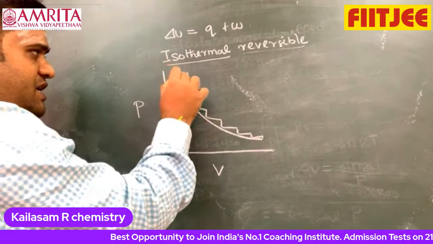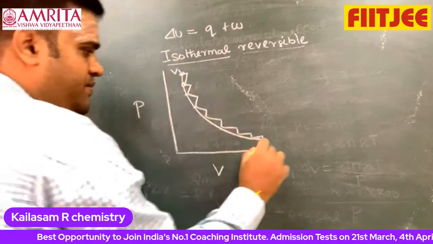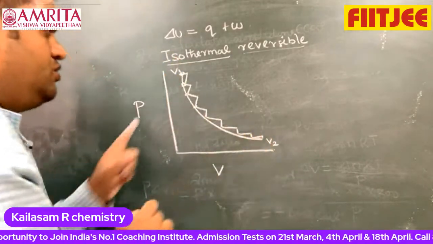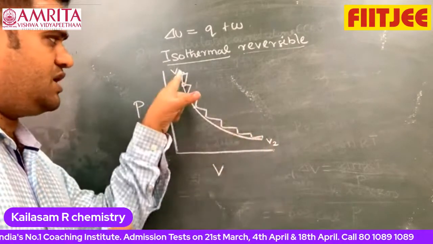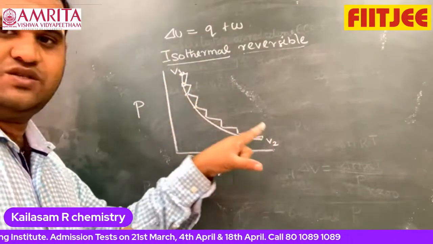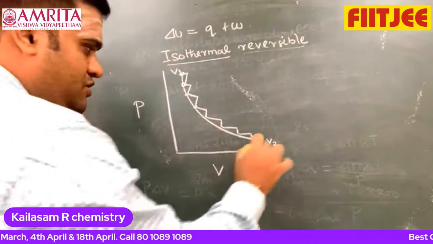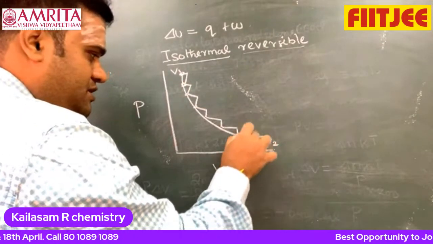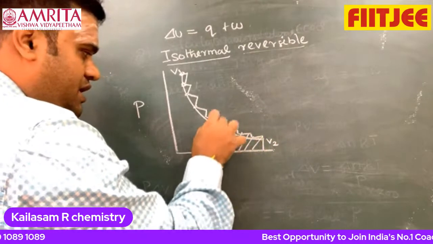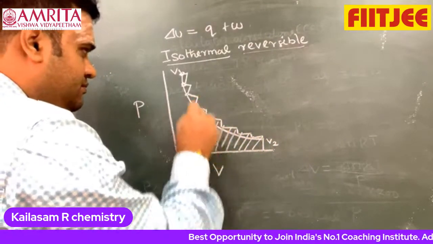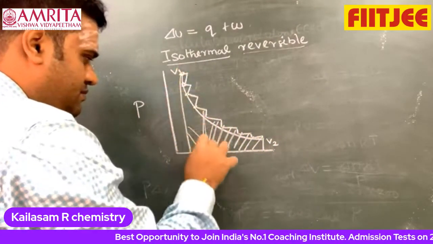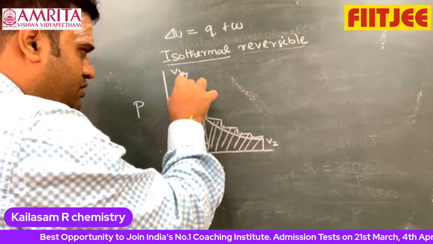This is V1 and this is V2. To reach from V1 to V2, look at how many stages we have come across. Therefore, with infinitesimally small changes, the area under the curve is called work done.